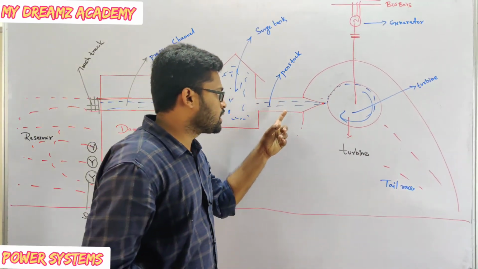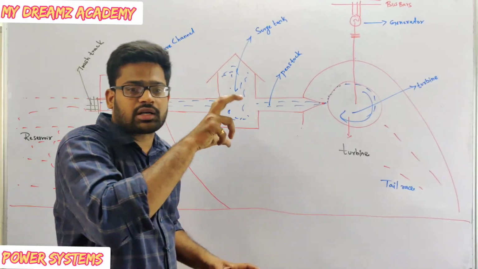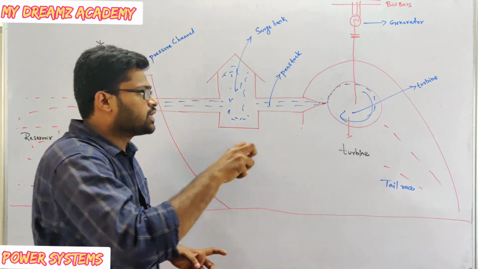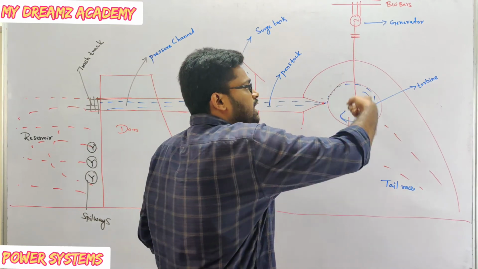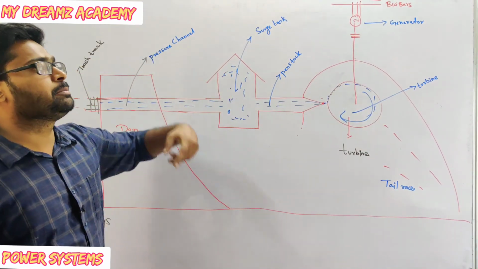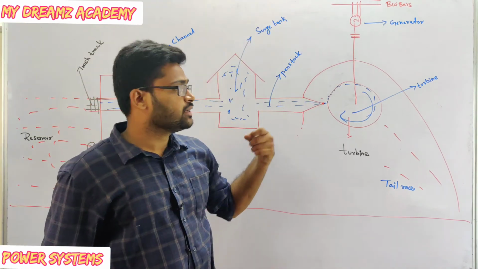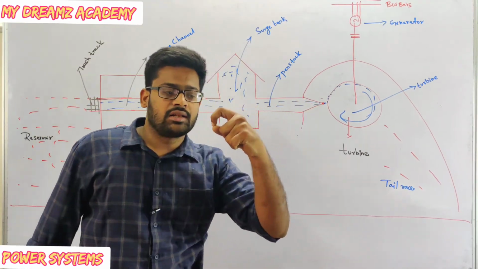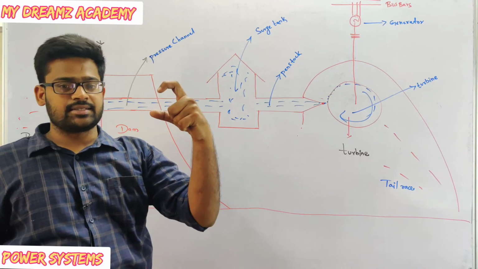This penstock will adjust the water level according to how much electrical power output is required. If the electrical power output required is high, then the pressure channel width will increase.